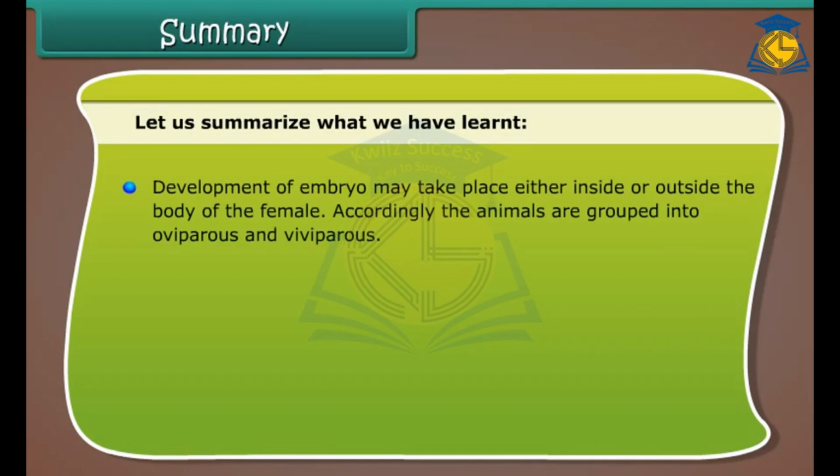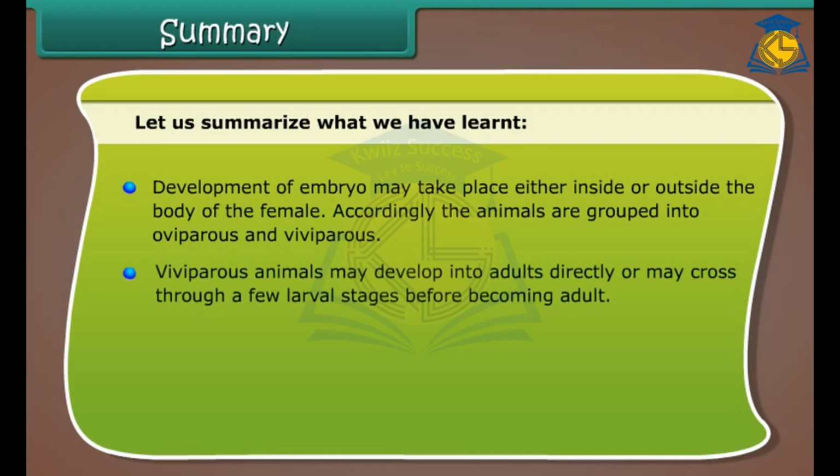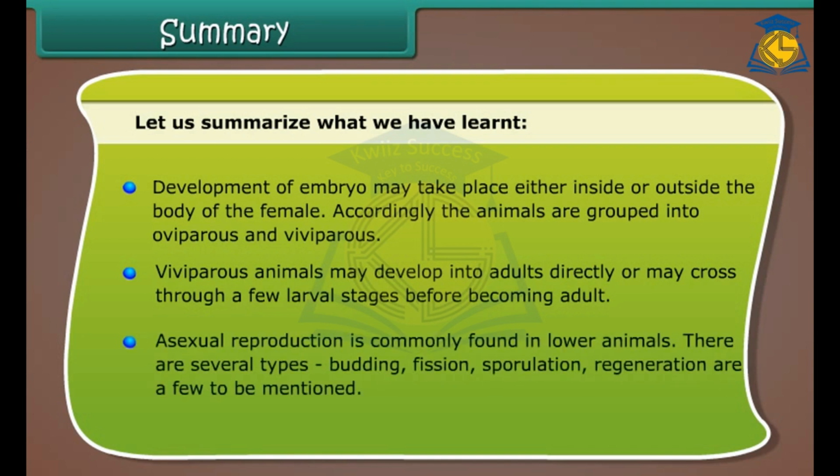Development of the embryo may take place either inside or outside the body of the female. Accordingly, the animals are grouped into oviparous and viviparous. Viviparous animals may develop into adults directly or may pass through a few larval stages before becoming adults. Asexual reproduction is commonly found in lower animals. There are several types. Budding, fission, sporulation, and regeneration are a few to be mentioned.